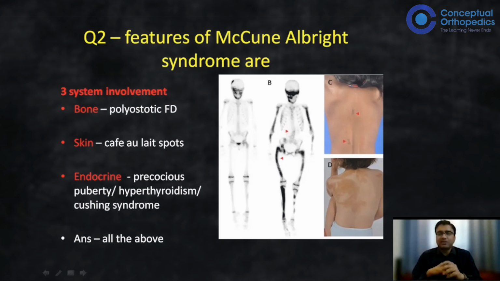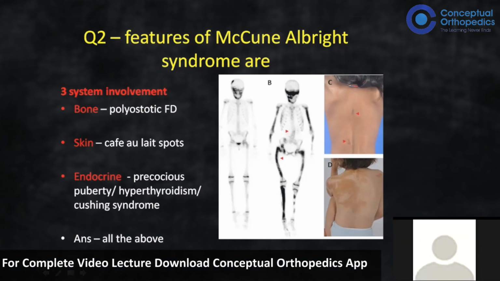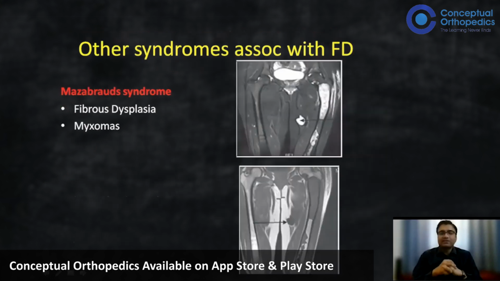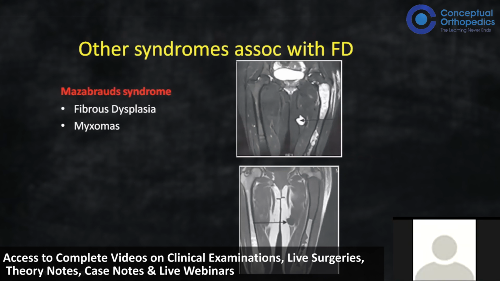Any other syndrome, and all these questions are asked in the exam actually. So that's why I tried to incorporate these questions, especially which are asked. Any other syndrome which is present with fibrous dysplasia? So Mazabraud syndrome, Cherubism. Yes, perfect. So Mazabraud syndrome, and what is the feature there? So intramuscular myxomas with fibrous dysplasia.